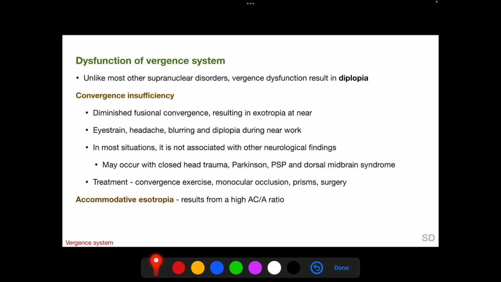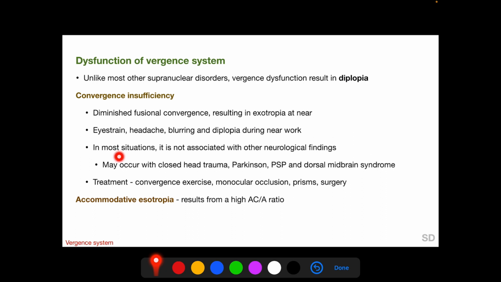Coming to dysfunctions of the vergence systems, most supranuclear disorders, as we have seen, do not cause diplopia, but vergence dysfunction does result in diplopia. Convergence insufficiency is characterized by diminished fusional convergence resulting in exotropia at near, and there is eye strain, headache, blurring and diplopia during near work.